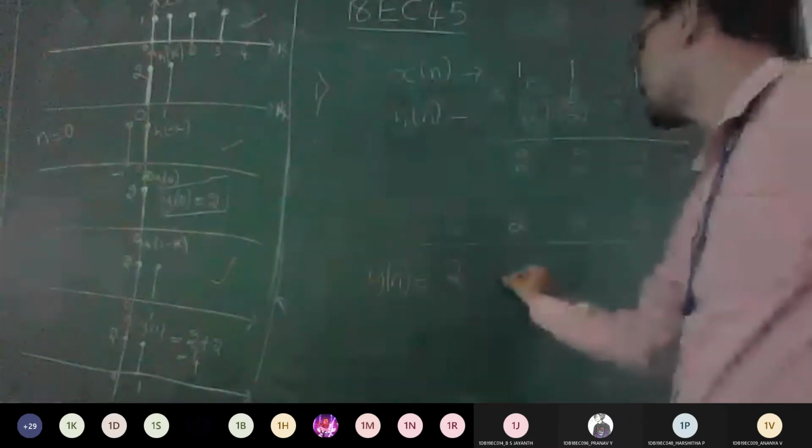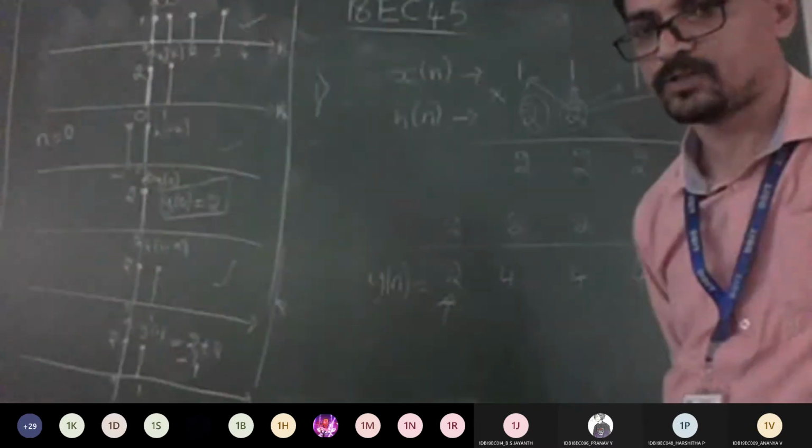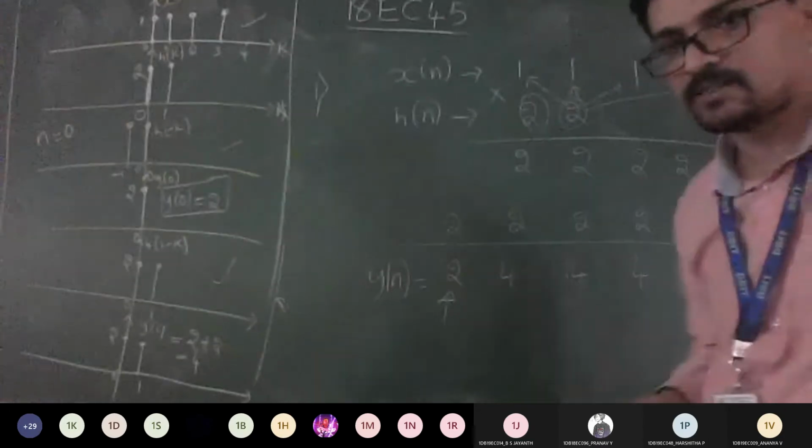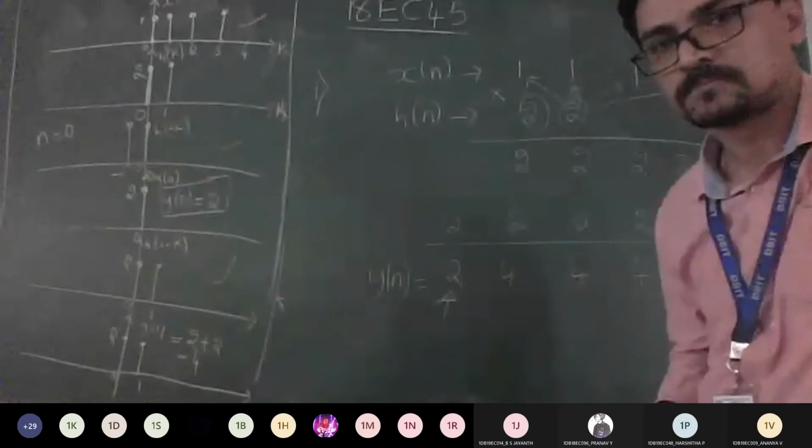So 4, 4, 4, 2. If nothing is there, it means it's 0. So the origin is this. Any doubt? This is the simplest method to do convolution using this concept. Any doubts, anyone? Am I clear with what I taught you?